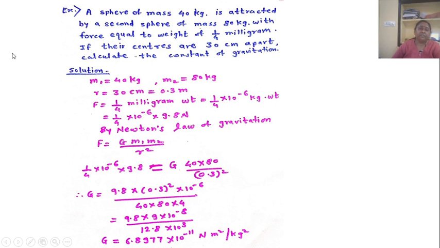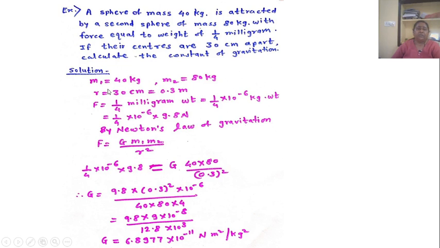Now next example, that is a sphere of mass 40 kg is attracted by a second sphere of mass 80 kg with force equal to weight of 1/4 milligram if their centers are 30 centimeter apart. Calculate the constant of gravitation. Now in our problem solutions, m1 equal to 40 kg and m2 equal to 80 kg.